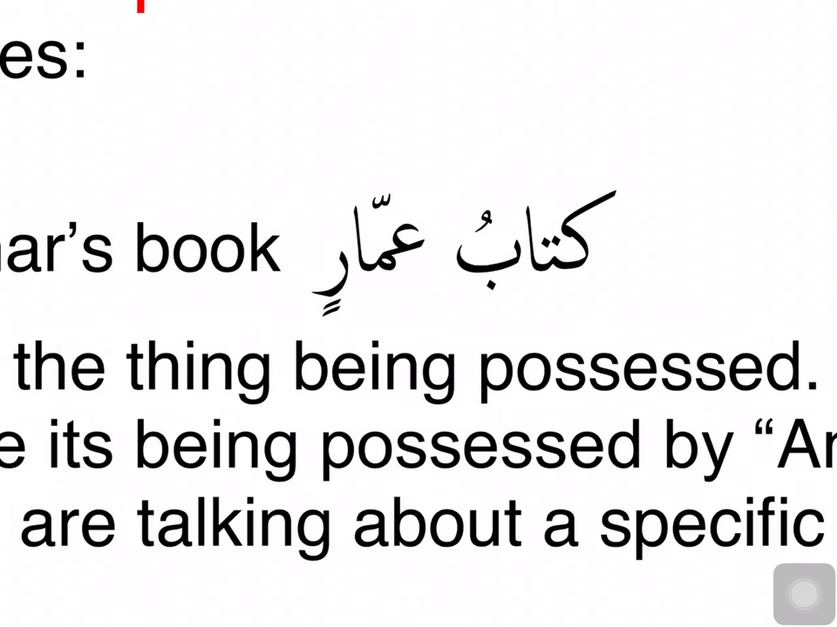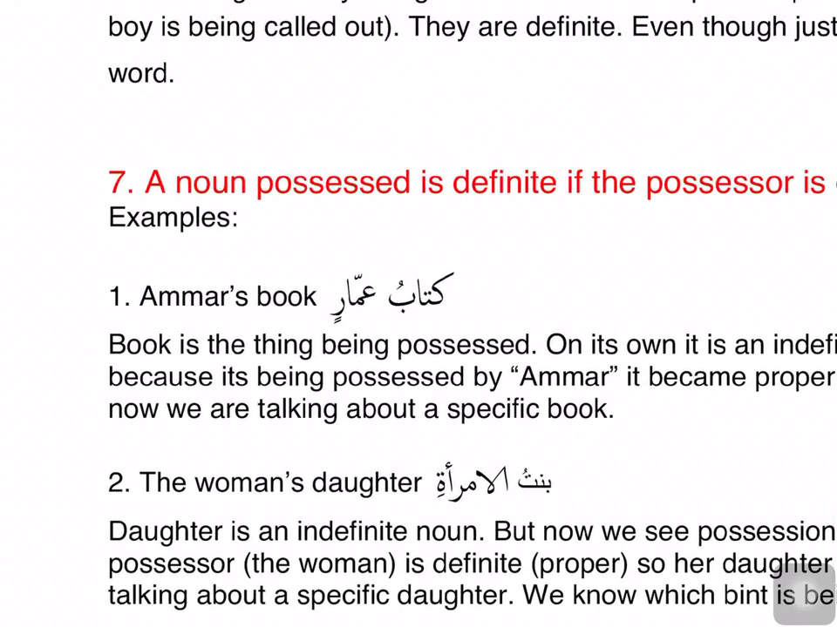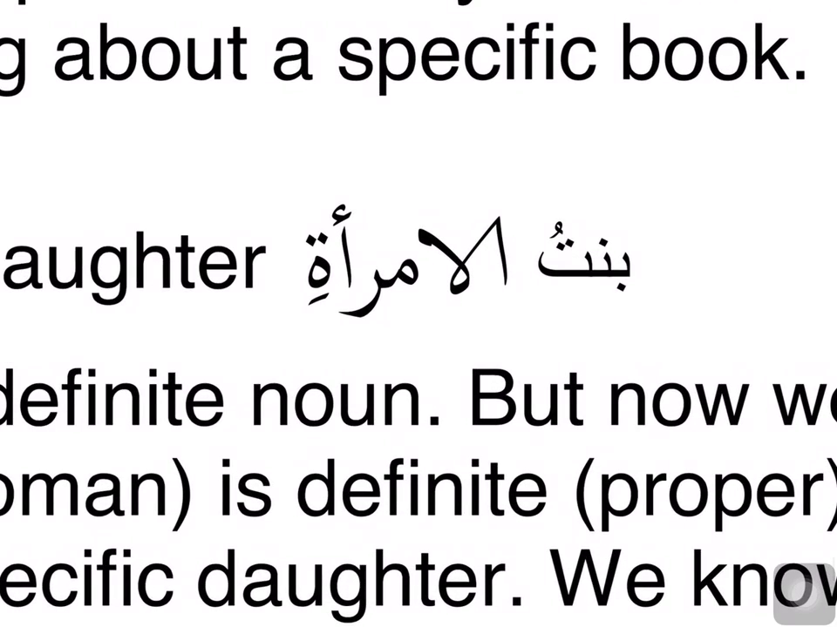What is the mudaf ilay in this example? Ammar. Why is Ammar ma'rifa? Because it is a proper name. That was the first category that made ism ma'rifa, name of a person, place, or any company or anything. In the second example, bintul imra'ati, again the word bint is nakira, but I am saying in this example, bintul imra'ati, the word bint is ma'rifa. And my reason is, mudaf ilay is ma'rifa, so mudaf is ma'rifa.